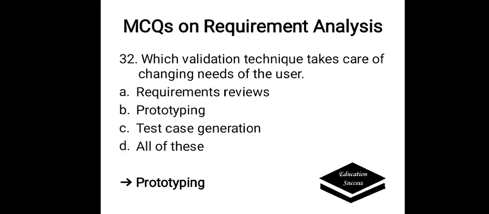Which validation technique takes care of changing needs of the user? Options are A. Requirement reviews, B. Prototyping, C. Test case generation, D. All of these. The correct answer is prototyping. It takes care of changing needs of the user.